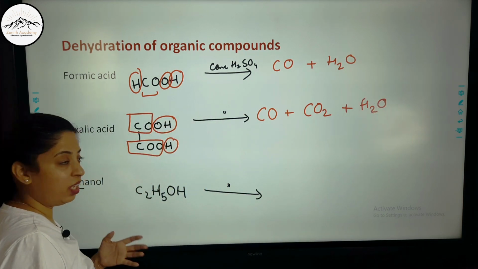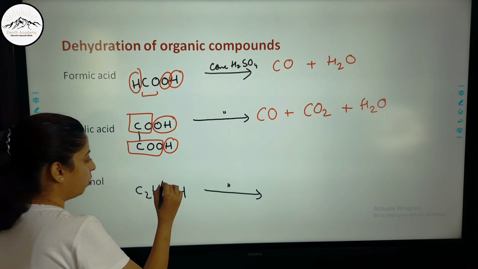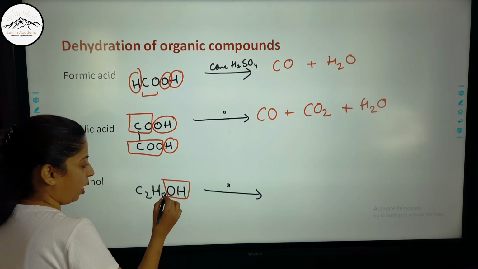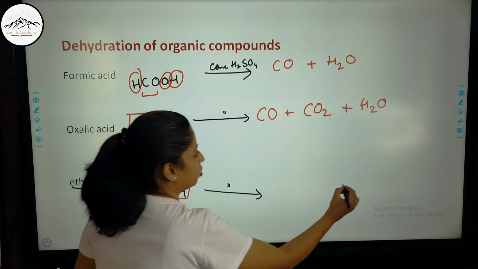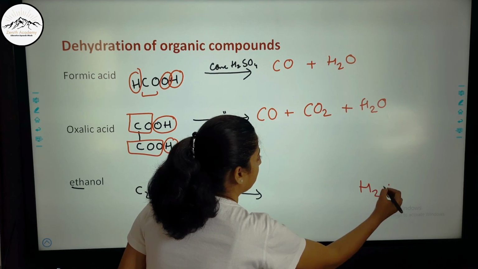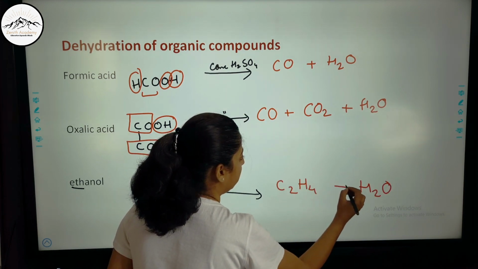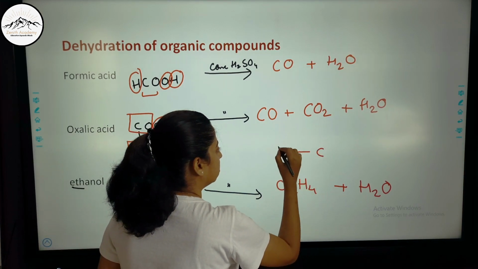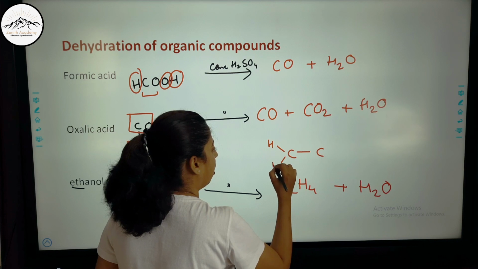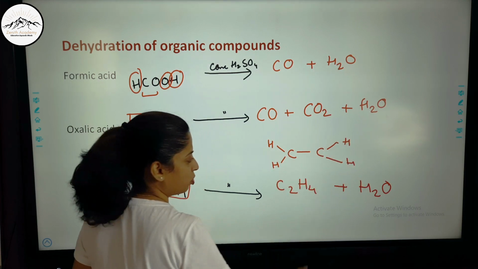Aren't the reactions very easy if you understand it this way? Now here also H2O: OH I have removed, and one more H from here I will remove, so it becomes C2H4, and water is removed. Now students, what is this C2H4? If you draw it like this, 2 carbon and 4 hydrogen I have arranged.